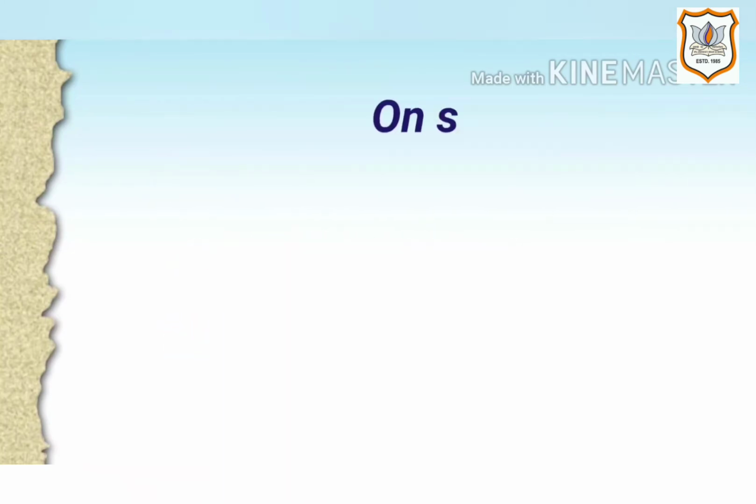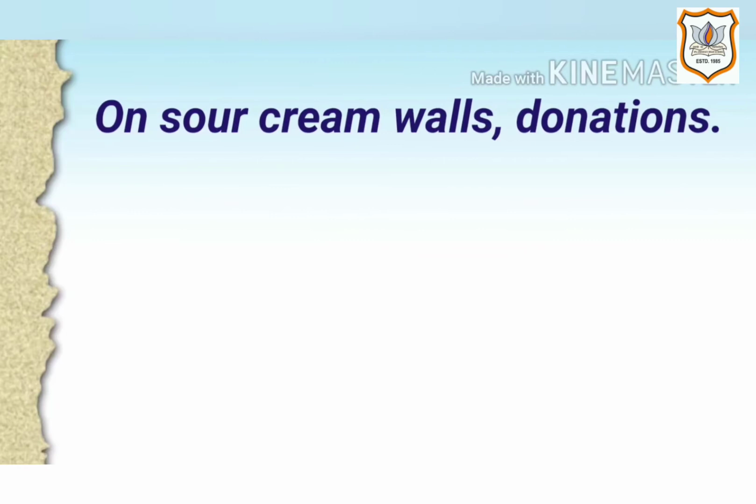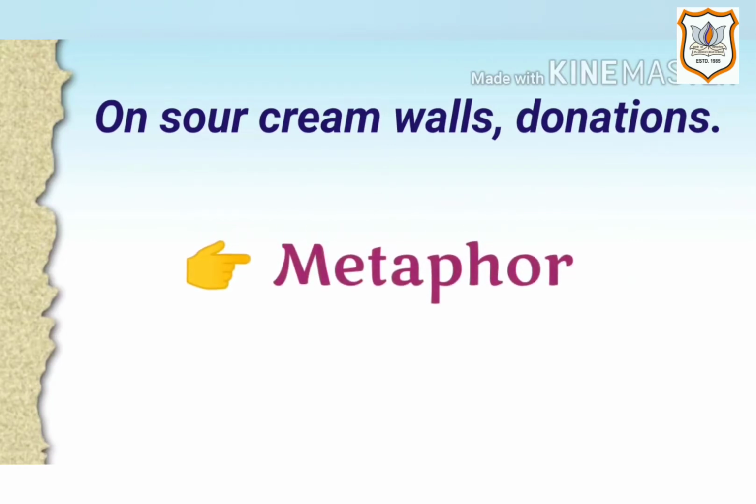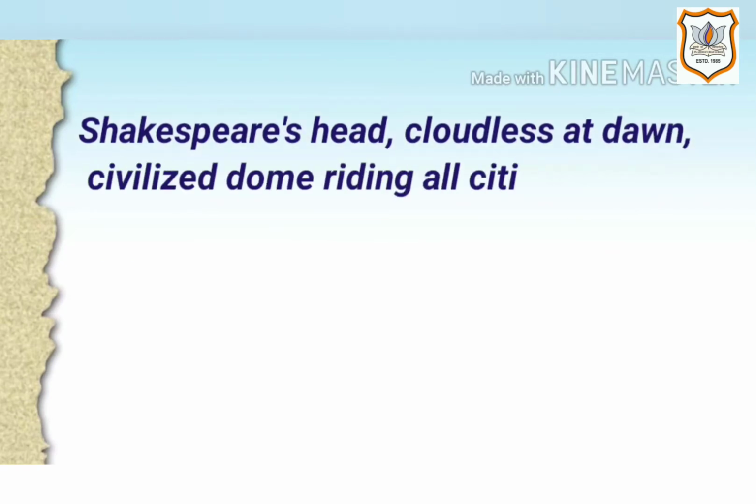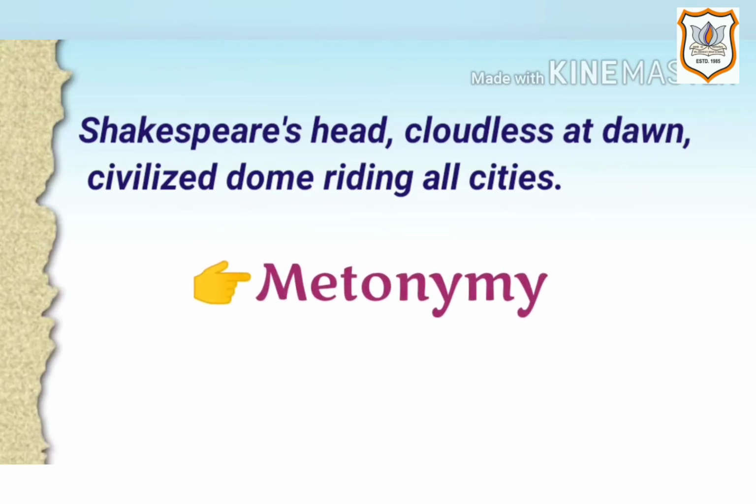Next is, on sour cream walls, donations. Here the figure of speech is metaphor because the walls are compared with sour cream color. Next is, Shakespeare's head, cloudless at dawn, civilized dome riding all cities. Here the figure of speech is metonymy because the words Shakespeare's head, civilized dome and cities represent a civilized society.